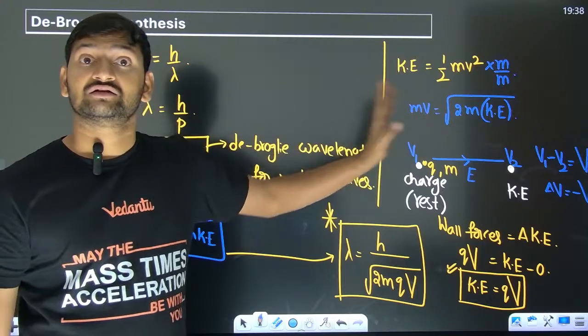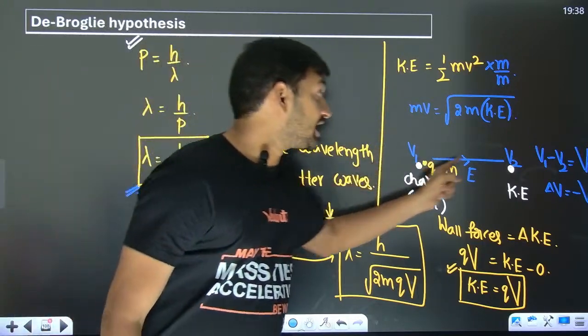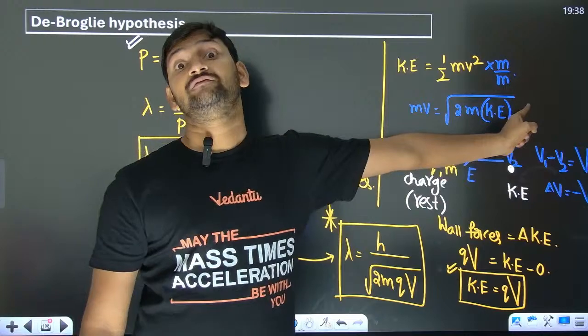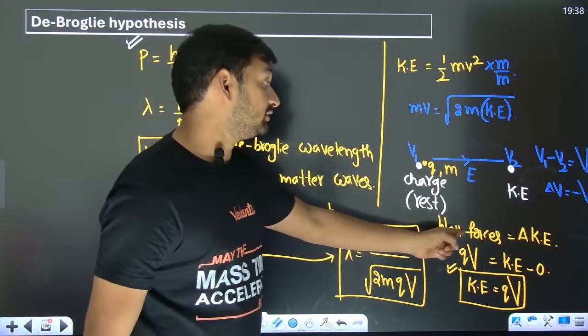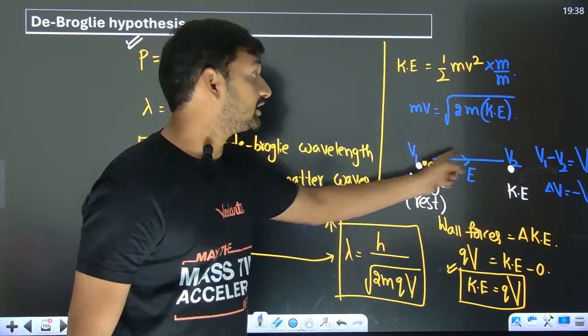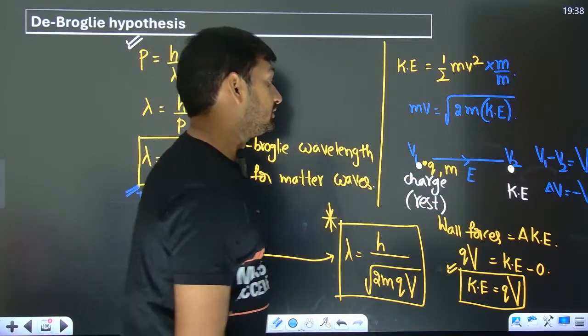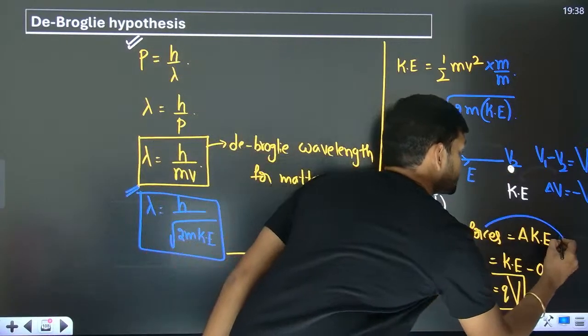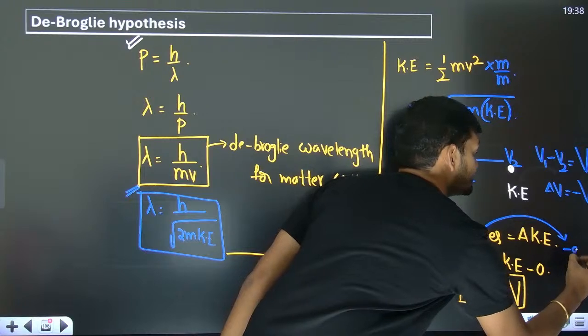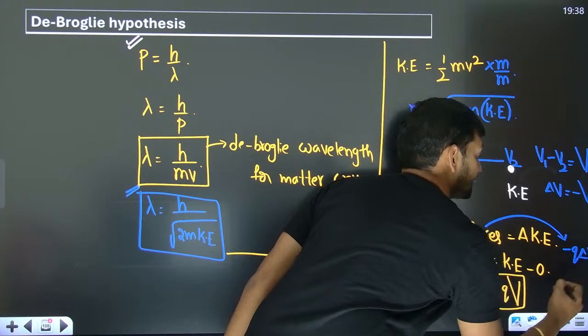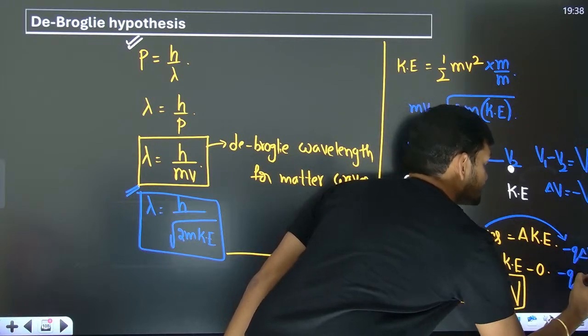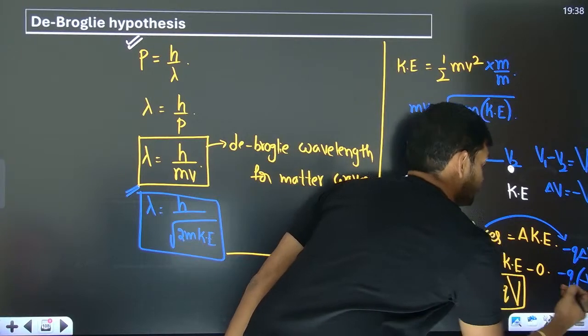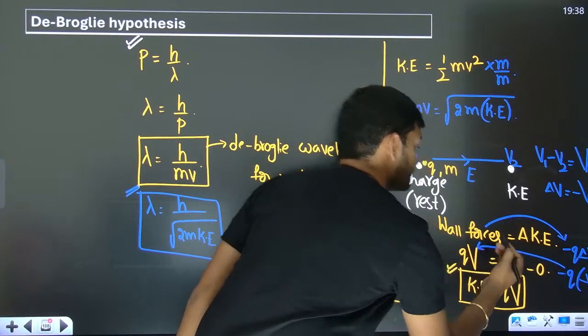As I said, the charge is accelerated, so for sure the electric field should be like this. Now, only the electric field is doing work, right? Work done by the electric force is going to be minus q times delta V, and delta V is minus capital V, which turns out to be qV.